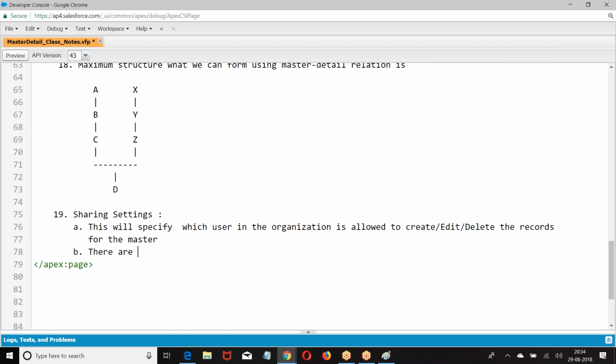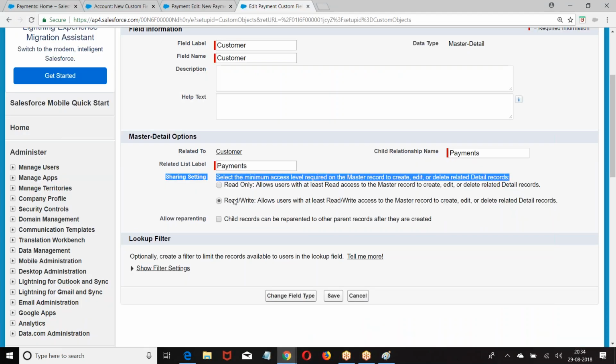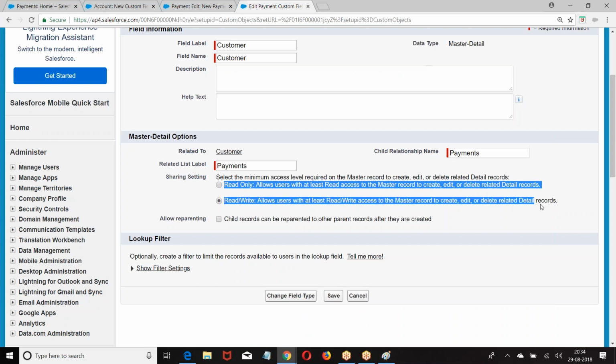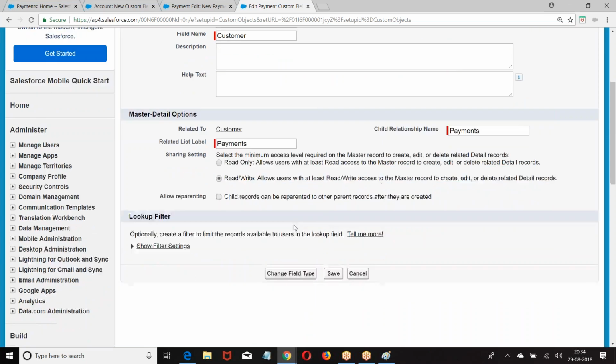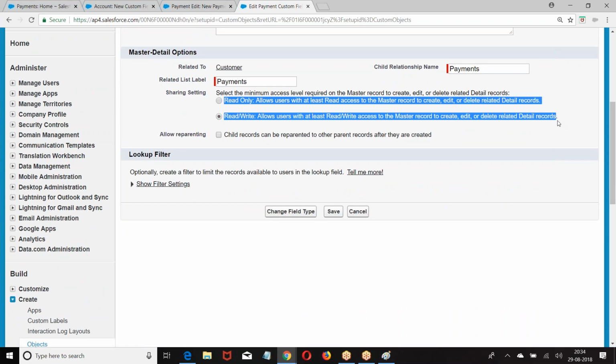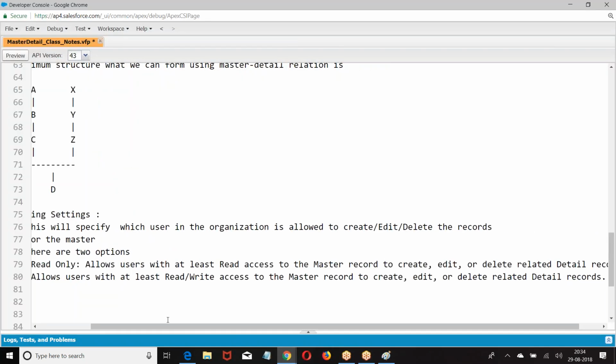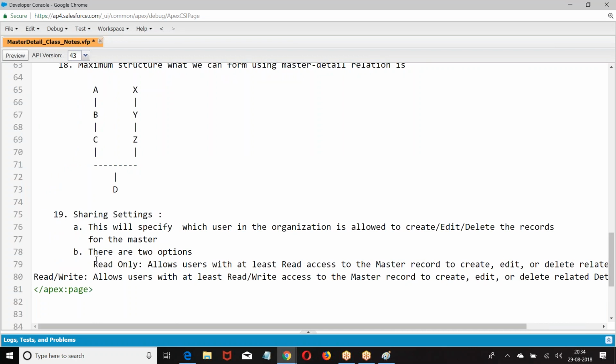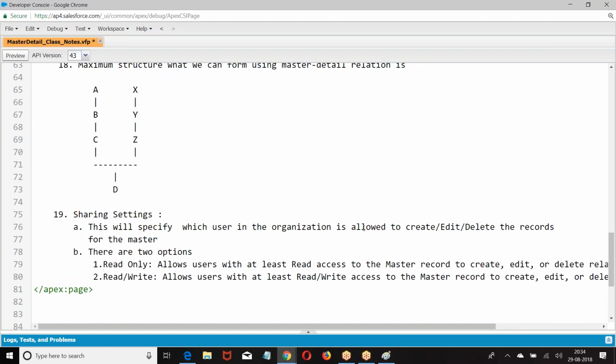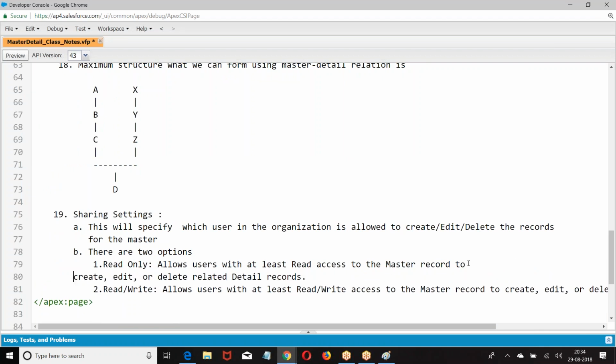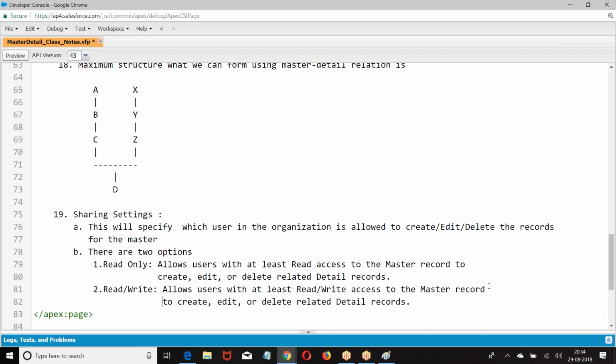There are two options. Any one option I have to choose.